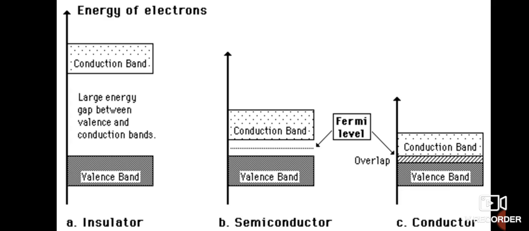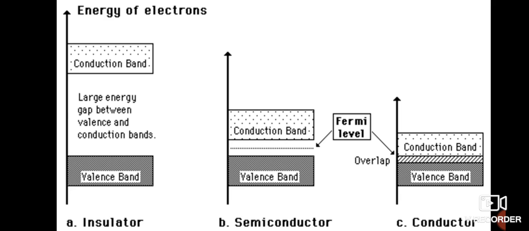According to the band theory of solids, in conductors, the energy gap between the conduction band and valence band is negligible, whereas in insulators, the band gap or energy gap between the conduction band and valence band is very large.